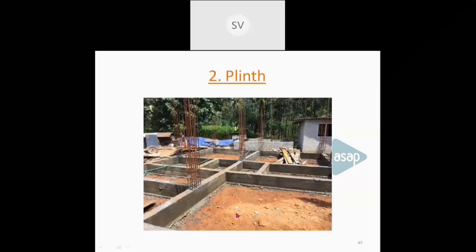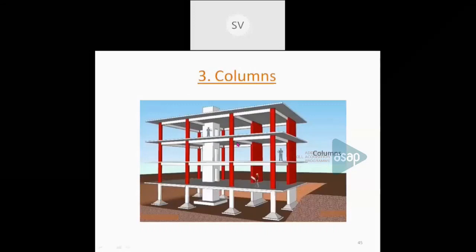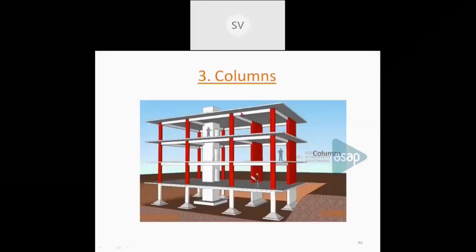Now this third part is a column. Column is one of the main important parts in a building. These red structural members are the column members. Column is a vertical member, and its main function is to carry compressive loads. The columns transmit the load from the beams; the beams carry the loads and transmit them to the column, and the column transmits them to the foundation. Overloading can cause buckling of the column. Buckling means bending of the column.